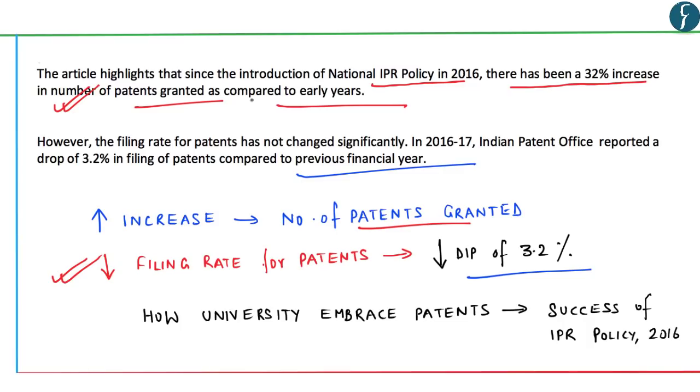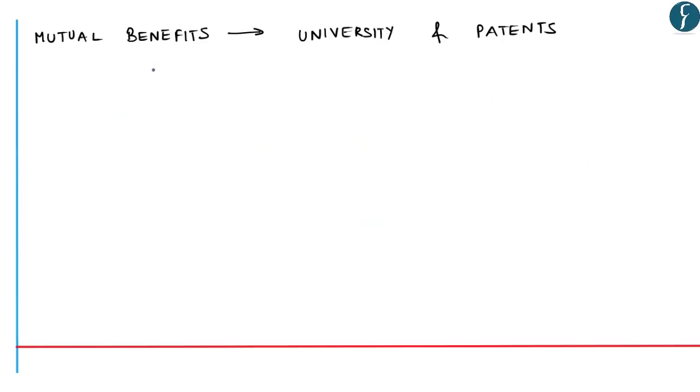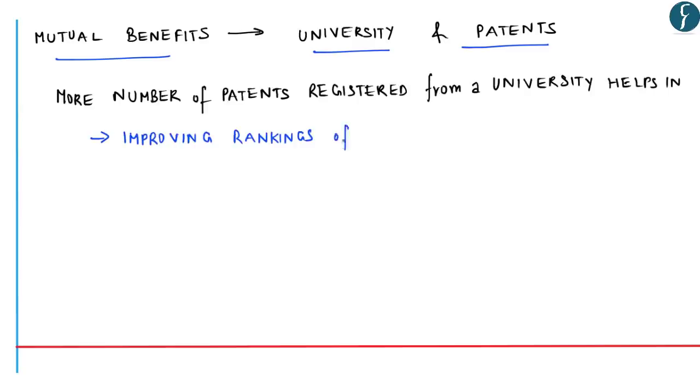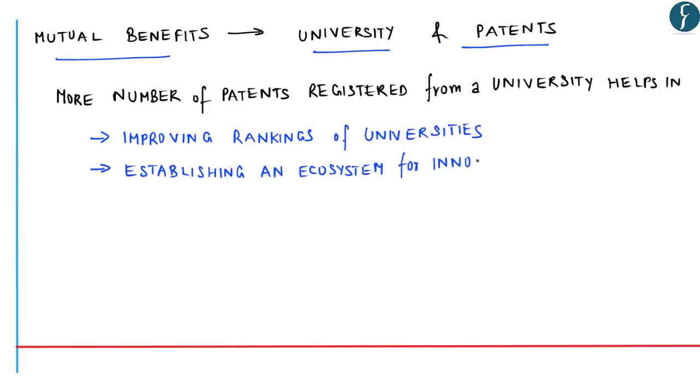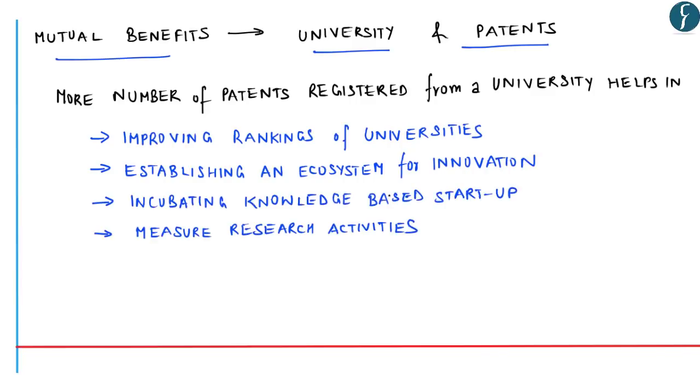So in this aspect, this particular article highlights that the success of the ambitious goal set by this IPR policy of 2016 will ultimately rest on how these universities embrace patents. Further, the article also mentions the mutual benefits which the university has along with patents, as more patents registered from a particular university help in improving rankings of universities, establishing an ecosystem for innovation, incubating knowledge-based startups, measuring research activities conducted in the university, and also earning additional income.